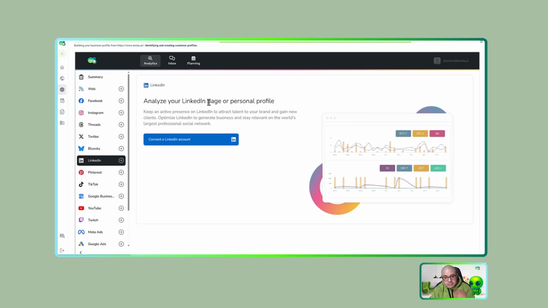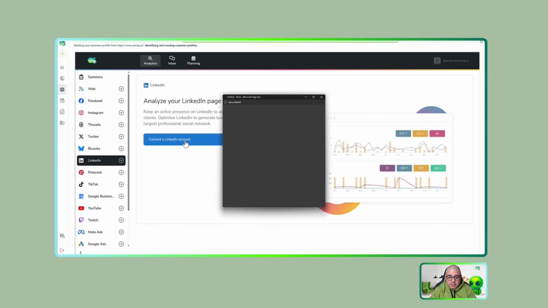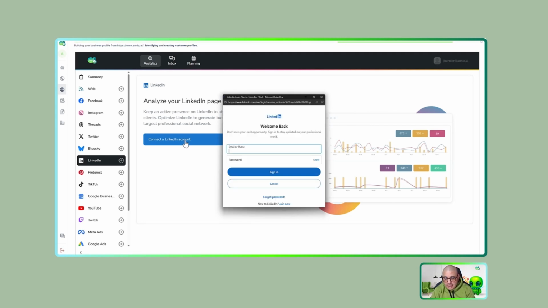Something interesting is that each organization has access in LinkedIn to the LinkedIn page or a personal LinkedIn profile, and that depends on your subscription of AnniQ. As I took the free trial and simple plan, I can only connect one. So I will connect the AnniQ LinkedIn page. I only need to click here for the LinkedIn account.